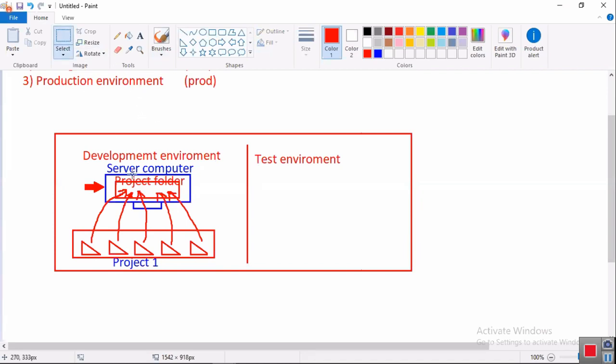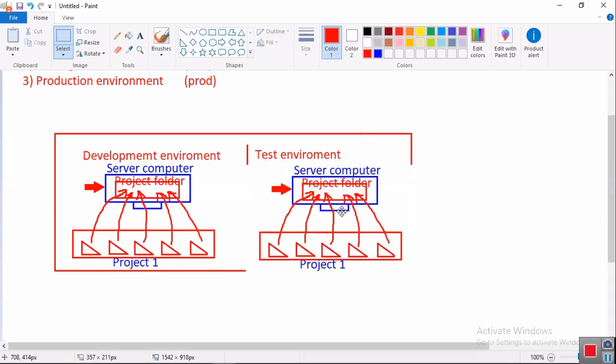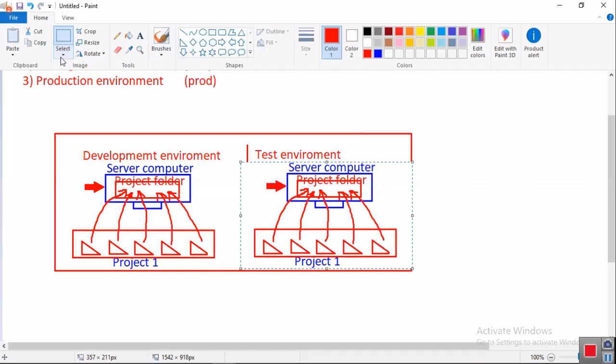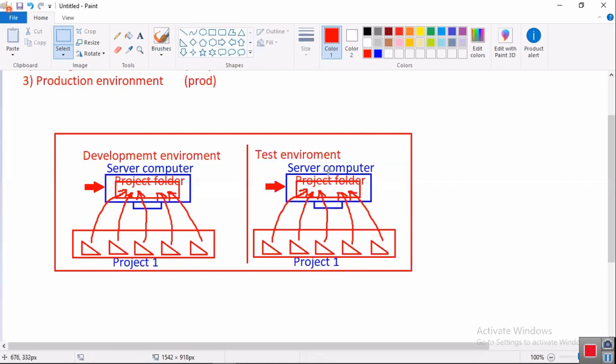Like this, now we are developing here. So tell me, the code we develop must compulsorily be tested by the testers, right? What is the meaning of testing environment? Can anybody guess? The testing environment is an exact replica, copy paste. It is exactly a replica, copy paste. But now, here developers are there, testers are there.